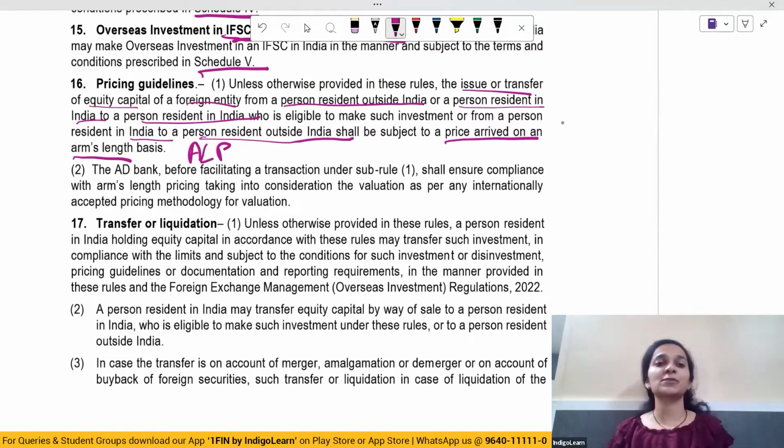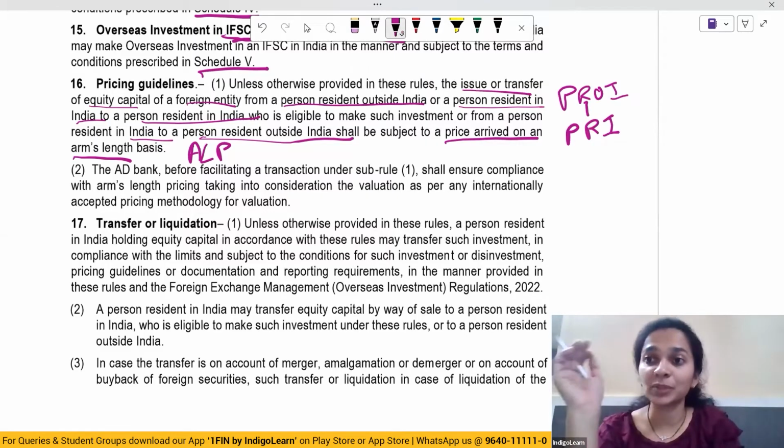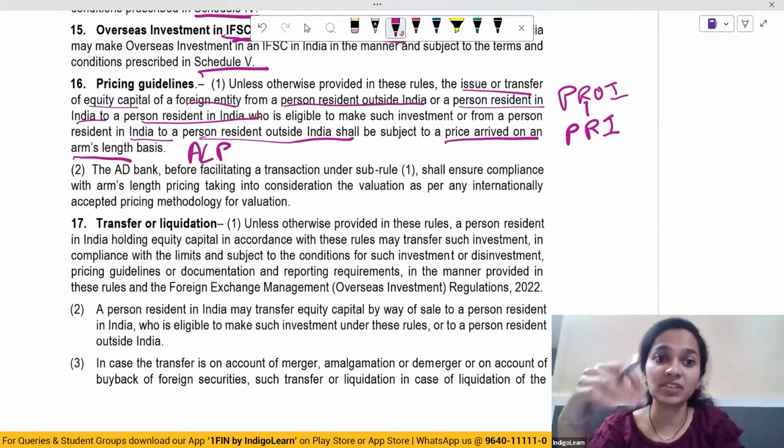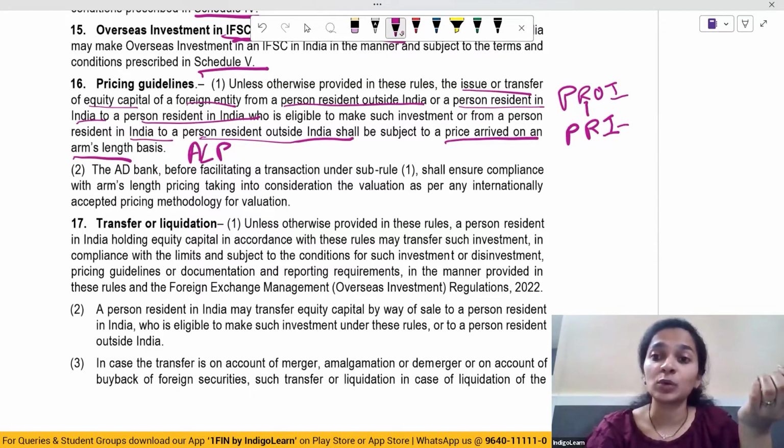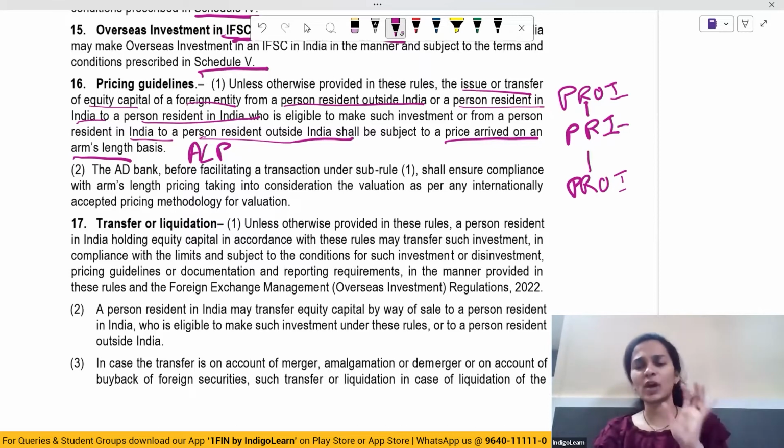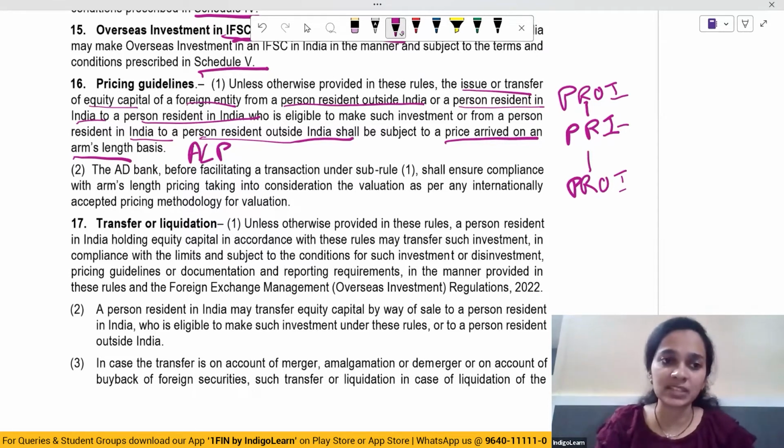Any issue or transfer of equity capital of a foreign entity has to happen at arm's length price, whether it is between a person resident outside India or a person resident in India to another person resident in India, or from a person resident in India to a person resident outside India, everything has to happen on an arm's length basis.